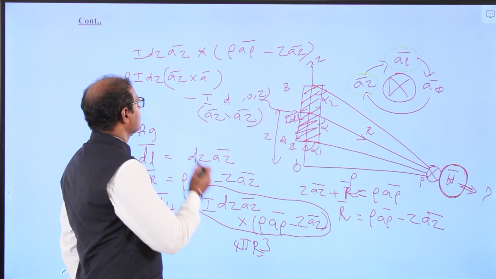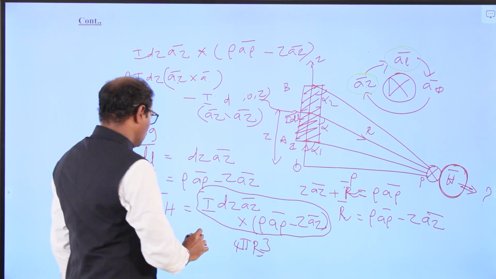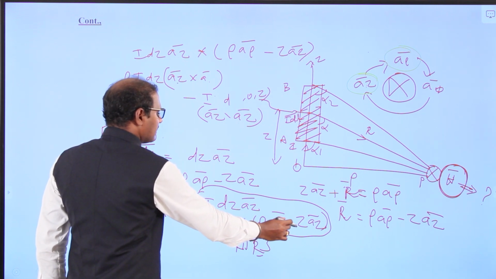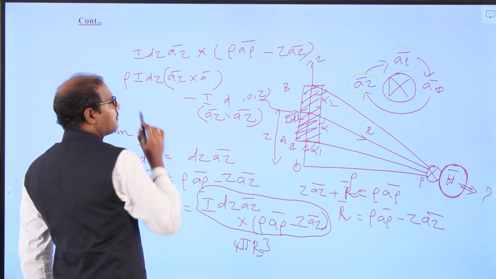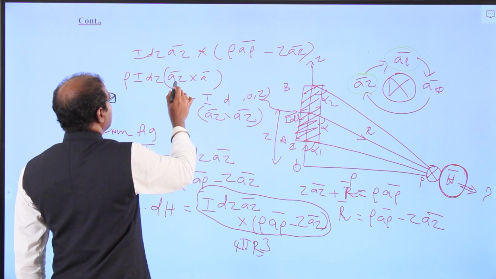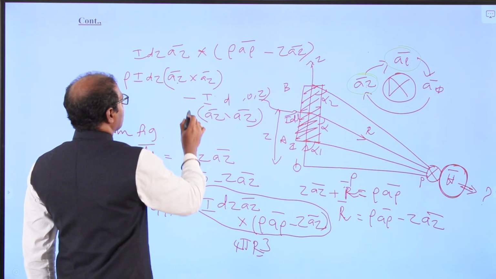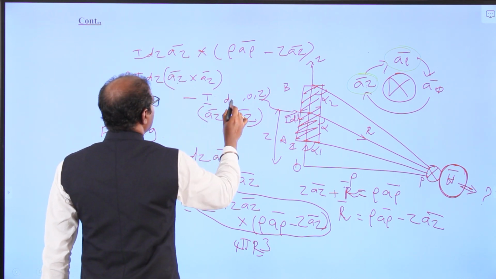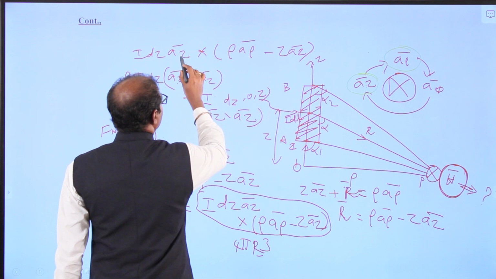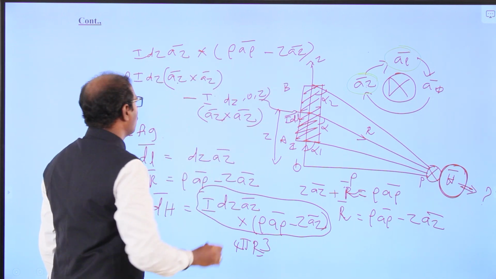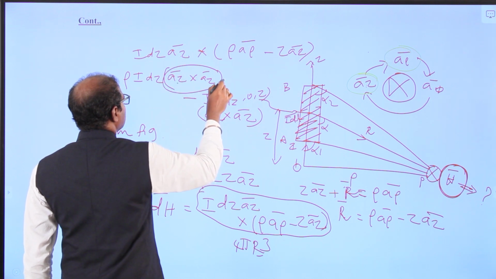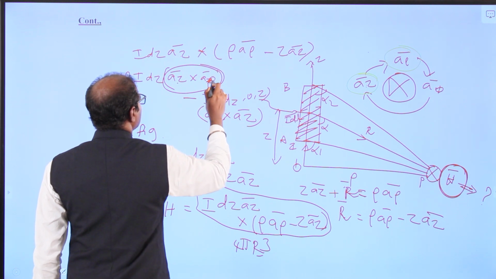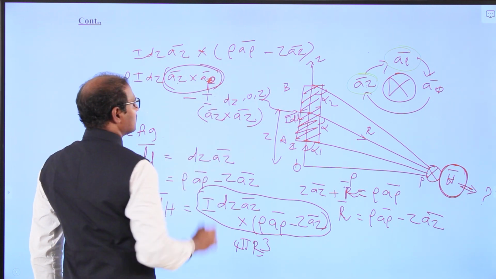Now we have to derive what is already written here: I dz a_z cross (rho a_rho minus z a_z) vector. You have to multiply: rho I dz a_z cross a_rho, minus I dz z a_z cross a_z vector. Now you have to find out the value of a_z cross a_z vector.